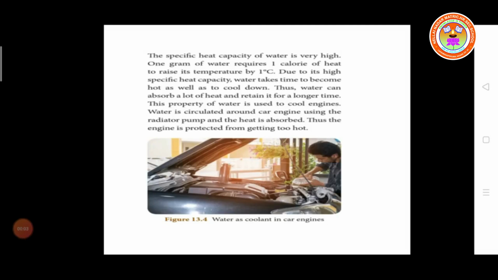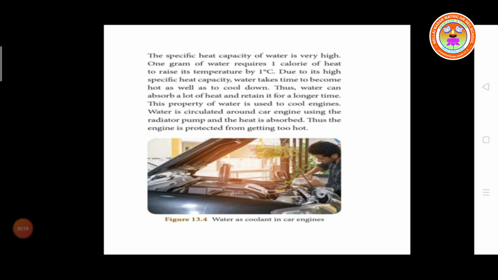Then specific heat capacity, the amount of heat that is needed to raise the temperature. The specific heat capacity of water is very high. 1 gram of water requires 1 calorie of heat to raise its temperature by 1 degree Celsius. So due to its high specific heat capacity, water takes time to become hot as well as to cool down. So water can absorb a lot of heat and retain it for a long time.